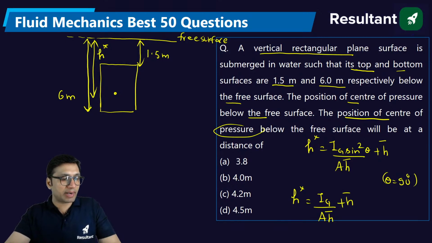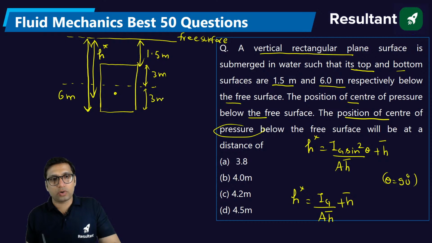The centroid will be exactly at the center of this vertical plane surface. This distance will be 3 meter and this distance will be 3 meter. So h bar will be 1.5 plus 6 by 2, which will be 4.5 meter. So the position of the centroid will be this.